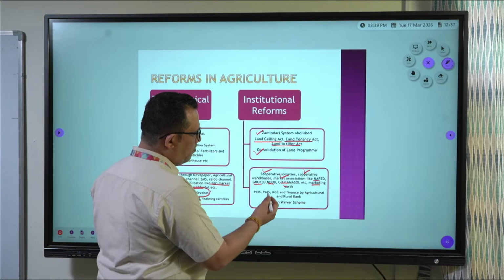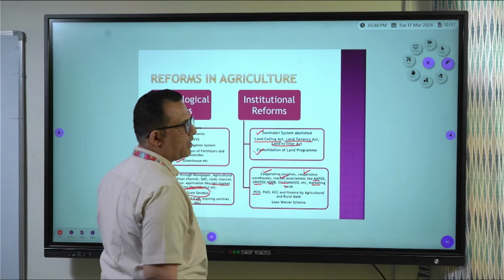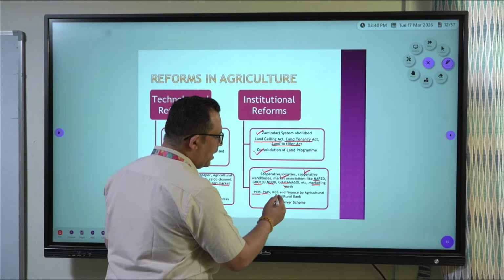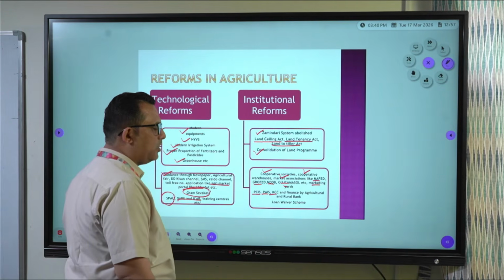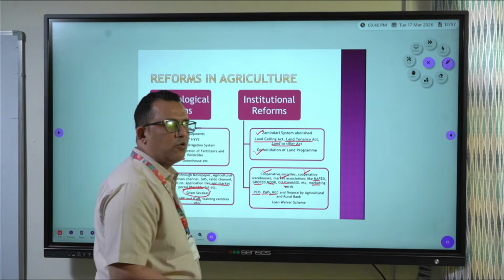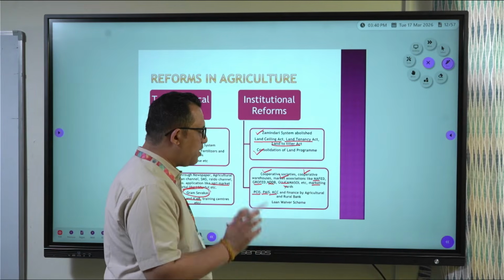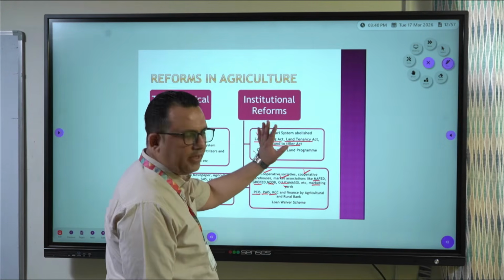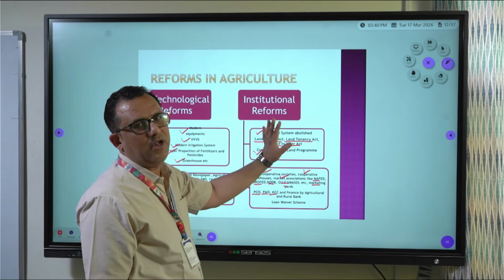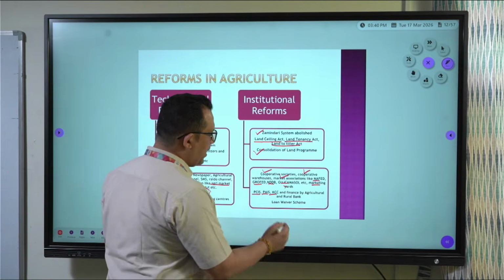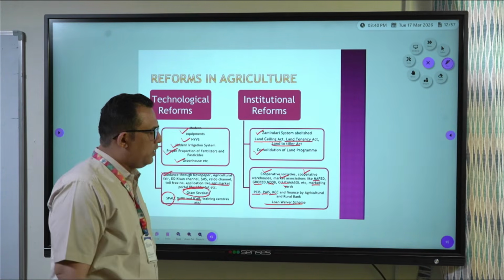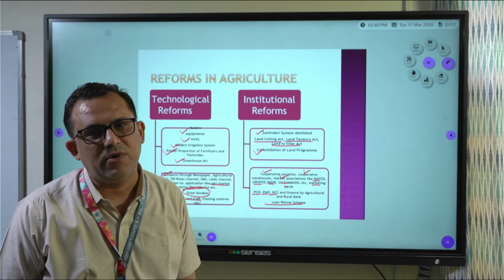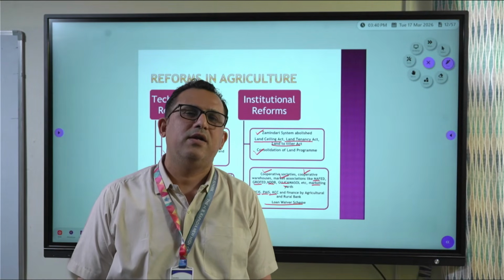And then the government has also introduced a crop insurance scheme for protection of crops under institutional reforms, then personal accident insurance schemes. Kisan Credit Card is also there. Then there are agriculture and rural banks like NABARD and other rural agriculture banks, which provide finance to farmers to buy land and do agriculture by themselves, not depending on landlords, fulfilling their own needs. And at last, the government has also taken steps like the loan waiver scheme so that farmers come out of poverty and the debt burden, and agriculture progresses.